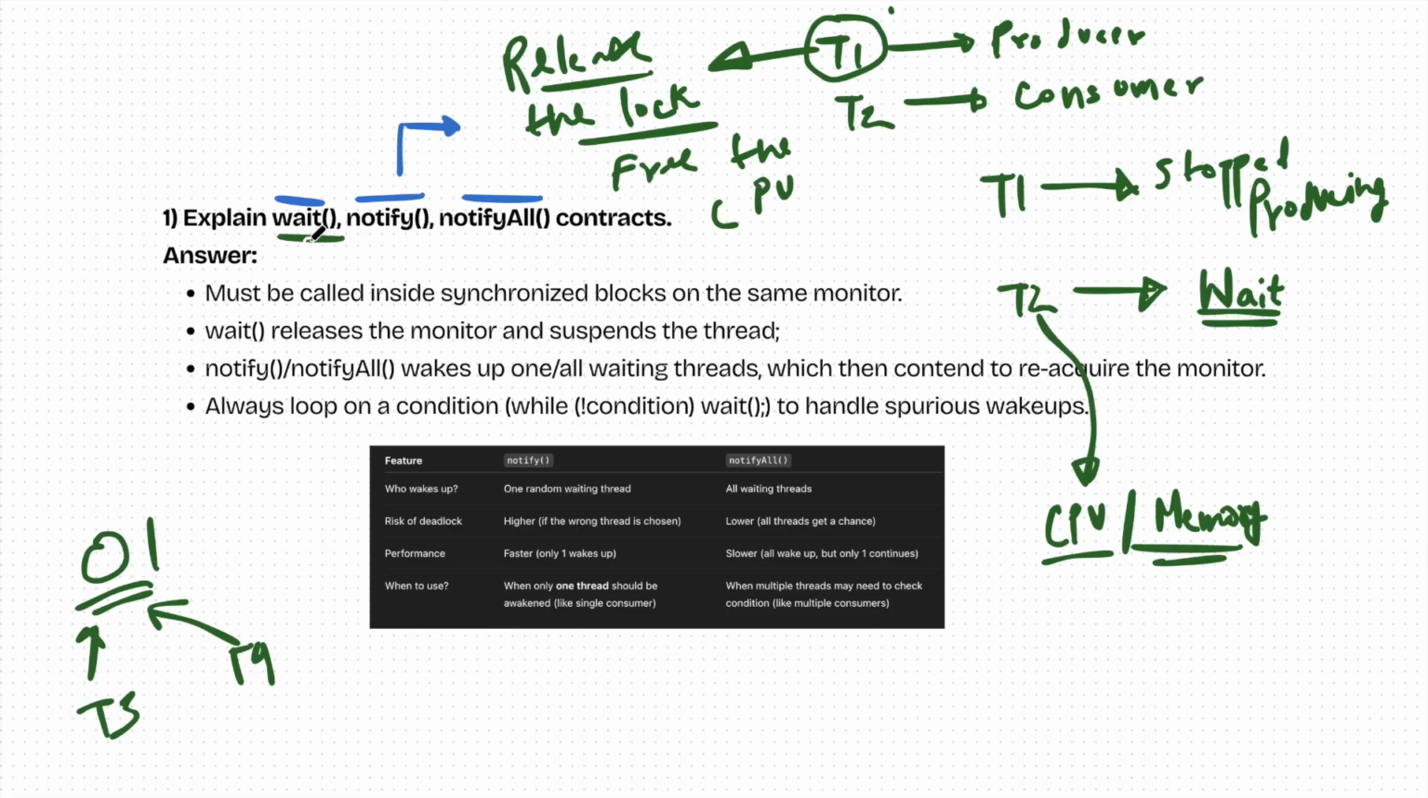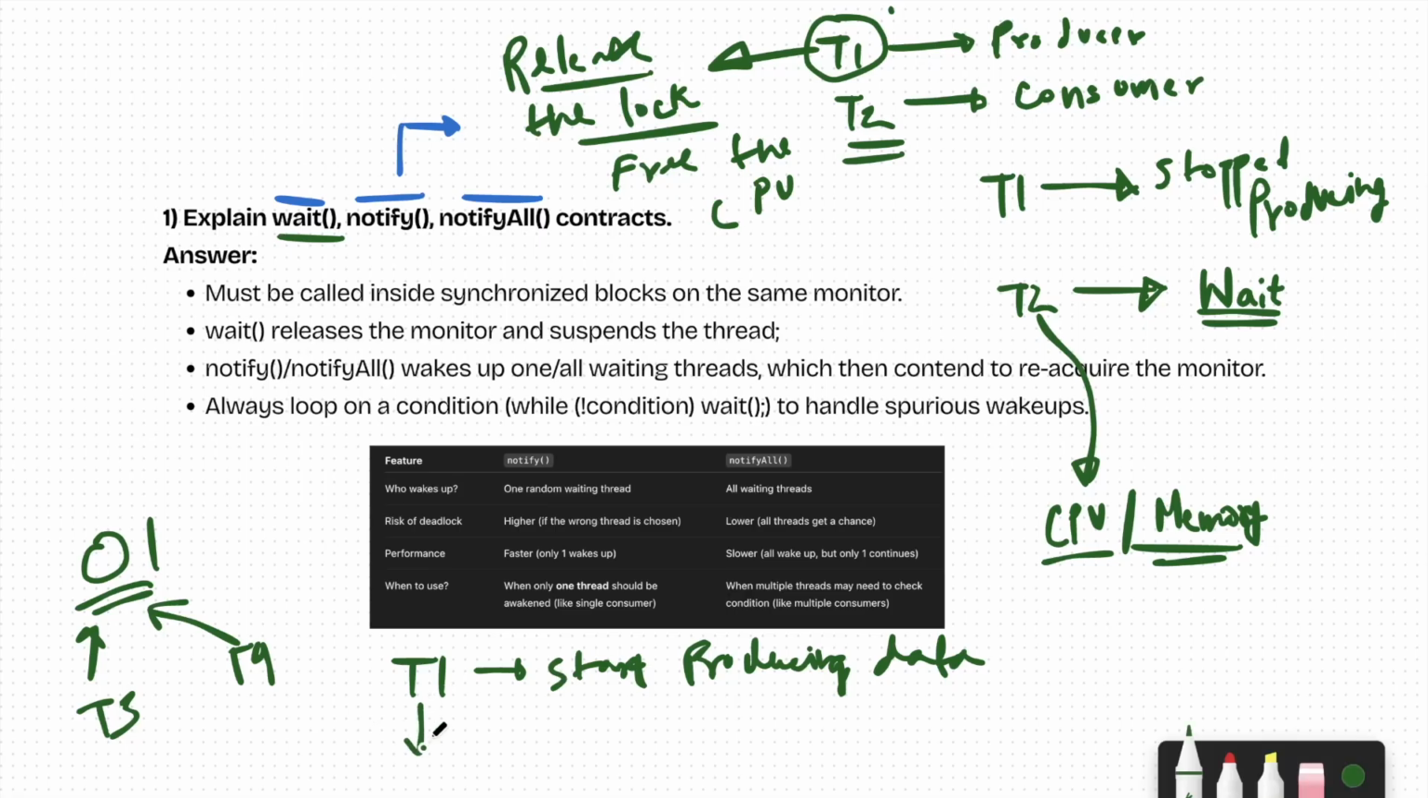All right. Now after some time, imagine T1 starts producing data again. Once T1 starts producing data again, we use the notify function to notify other threads like T2 that okay, I am producing the data again, and now you can come and consume my data, right?